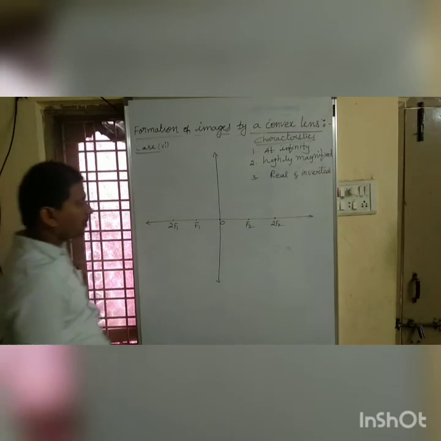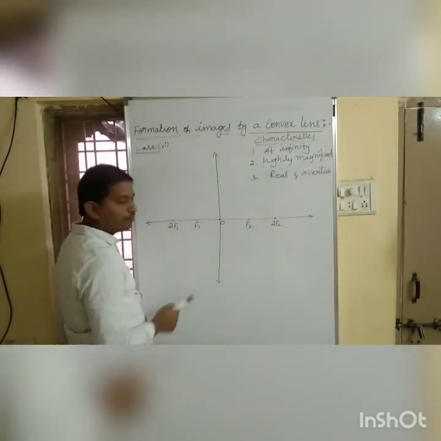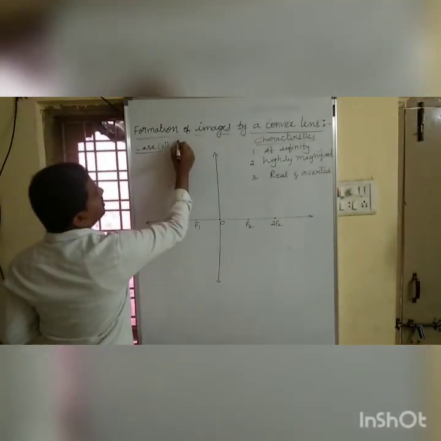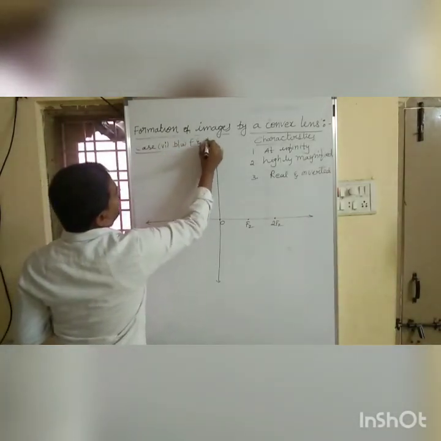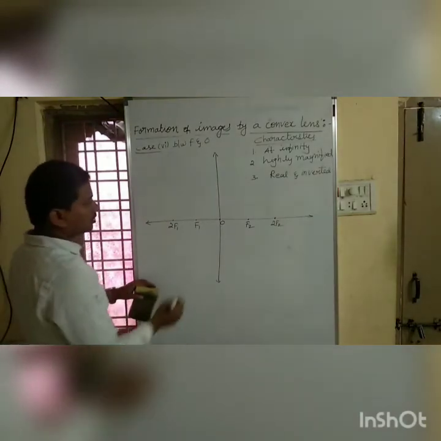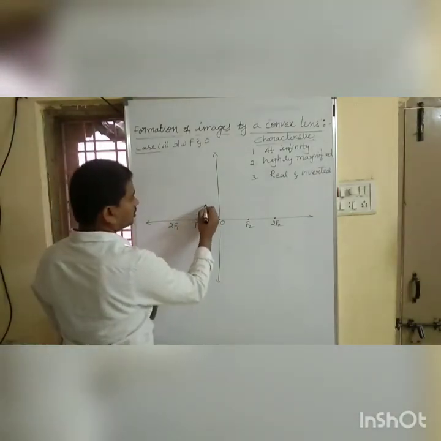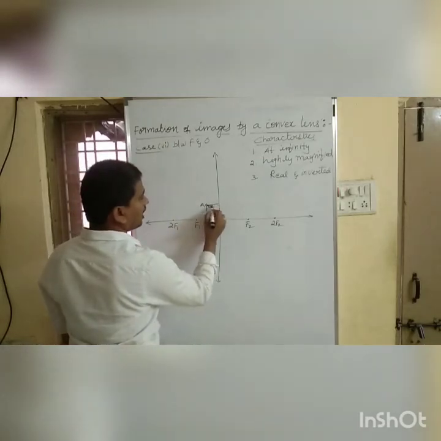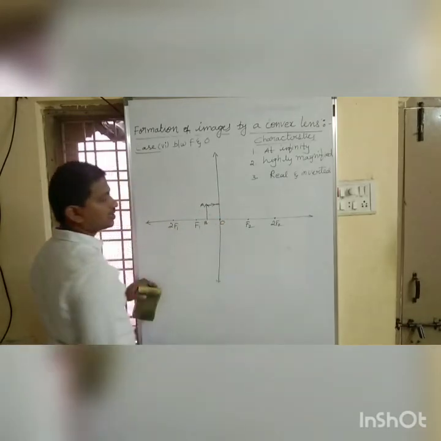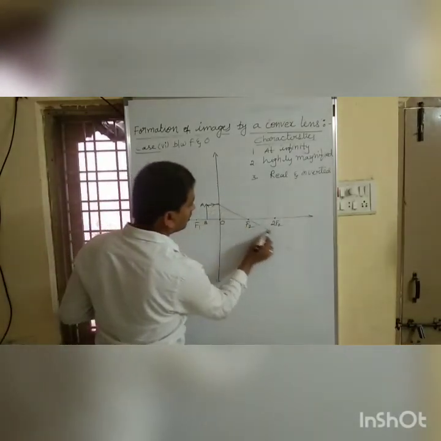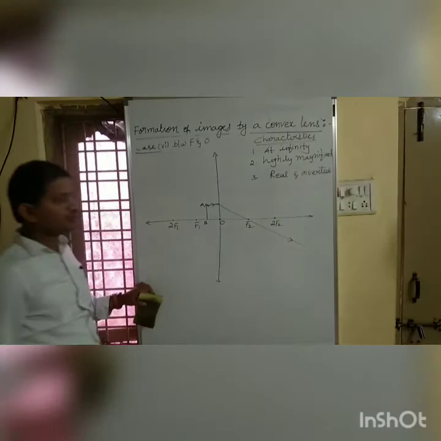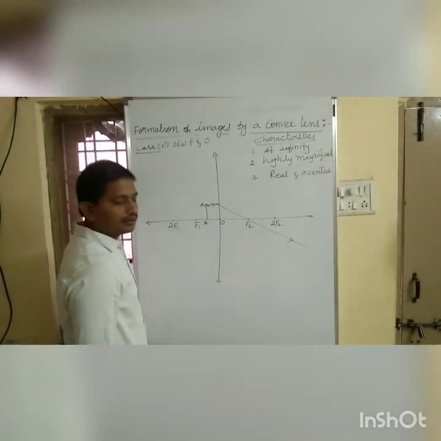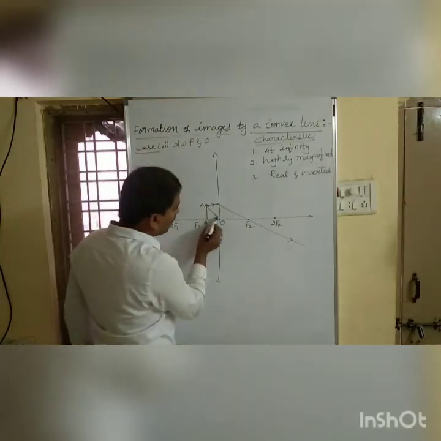I mean, when we place an object between focus and optic center, what is our case? Between focus and optic center. So this is our first ray. So object A, B. This is the ray of light which is parallel to the principal axis. After refraction, it must pass through the focus. Got it? Now the second ray of light which is passing through the optic center,